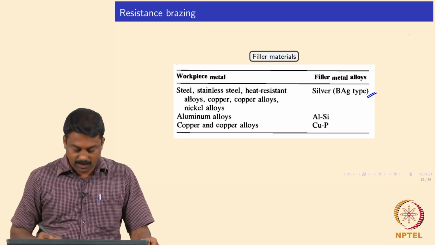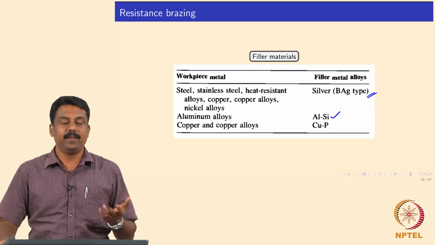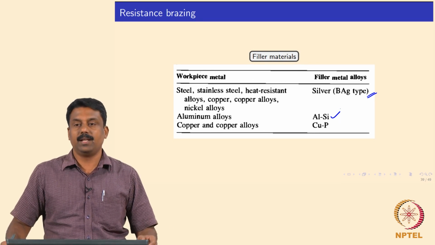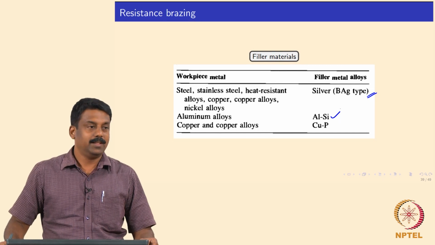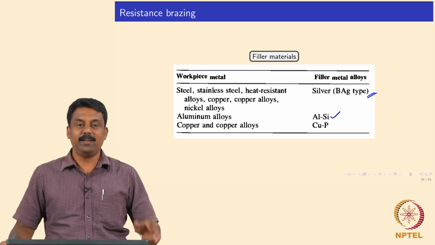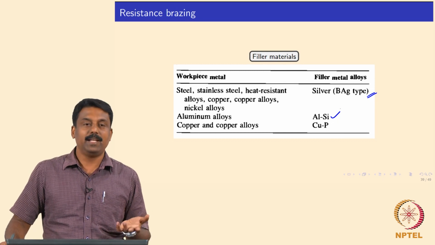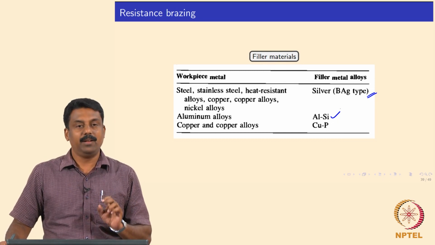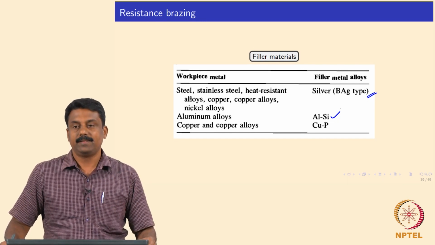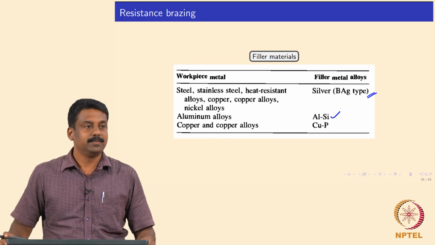Okay, so for the aluminum alloys, aluminum-silicon filler is very commonly used, not only for welding but also for brazing applications. And if you choose aluminum 12% silicon, why aluminum 12% silicon? Eutectic composition. So the melting point will be much lower than the other aluminum compositions. So you can use aluminum-silicon filler, heat it up to the melting point of the filler, and then you can make a braze joint. It's clear? Any questions so far?